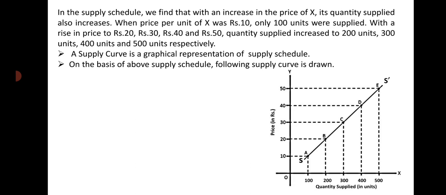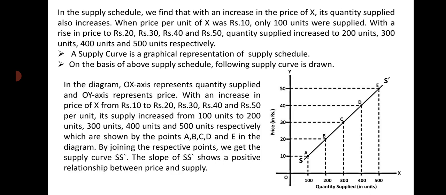By joining these points A, B, C, D and E through a straight line respectively, we get the S dash supply curve. You see here we have also explained. In the diagram, OX axis represents quantity supplied and OY axis represents price.